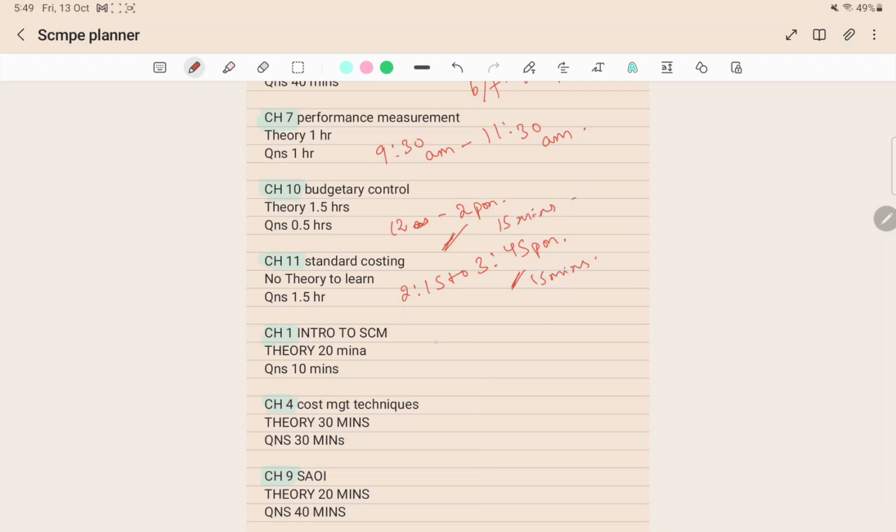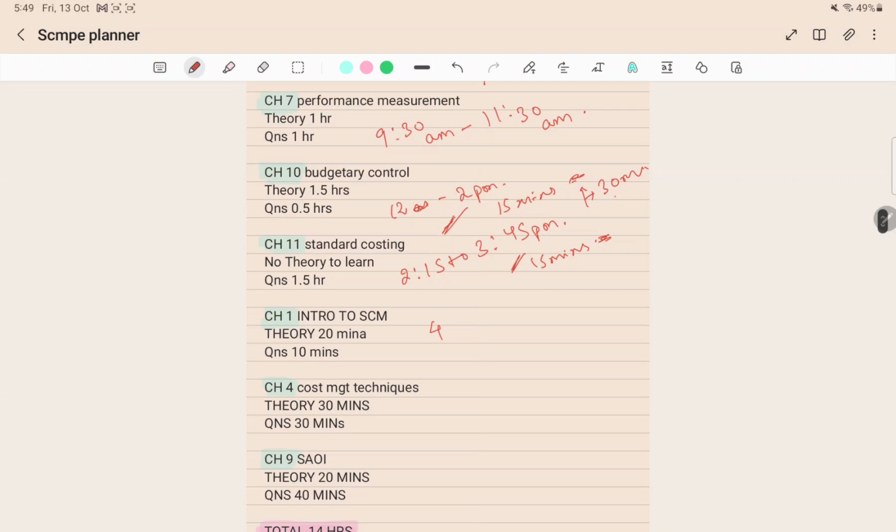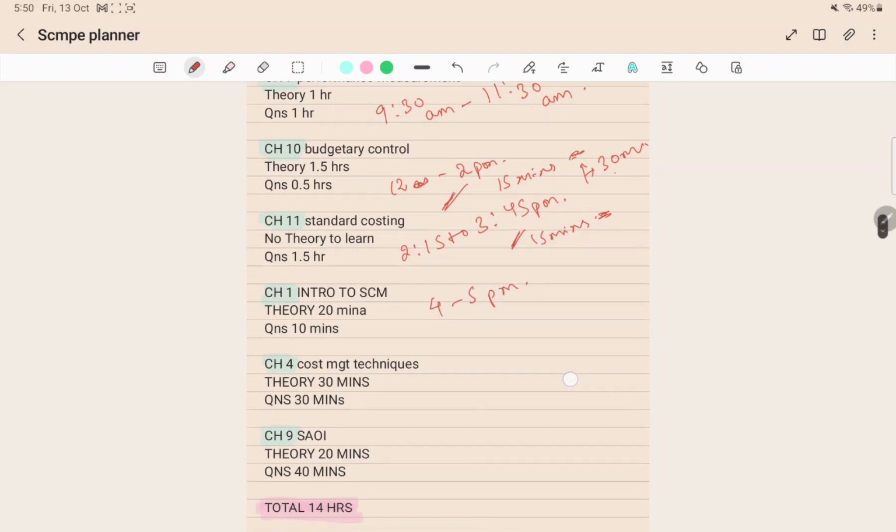That's more than enough. Now, if you don't want 2 short breaks, then you can combine them into one 30 minute break for your lunch. So now you can start with chapter 1, introduction to SCM, which is very easy. This theory will take hardly 20 minutes to revise. Questions are also similar, so it will not take much time. In 30 minutes you can complete the whole chapter. So even if you start at 4 to 5 p.m., this chapter will be completed.